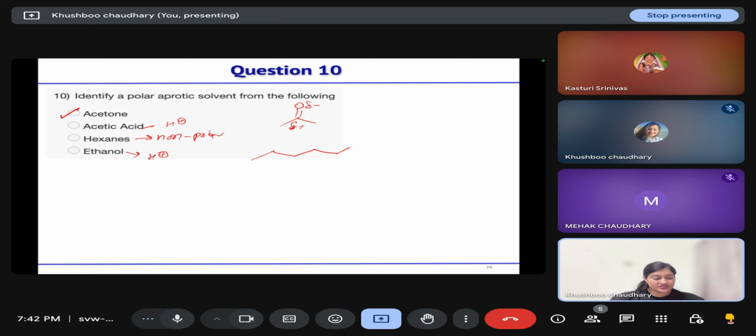Okay. Yeah, so this is a non-polar solvent. Actually, it is only saturated, so it is not ready to give the H plus.